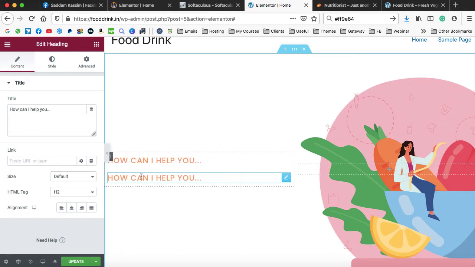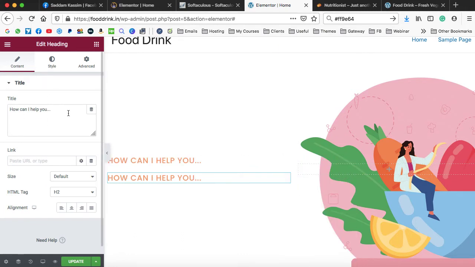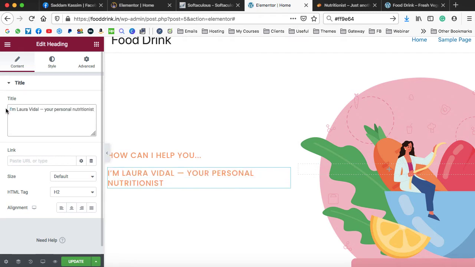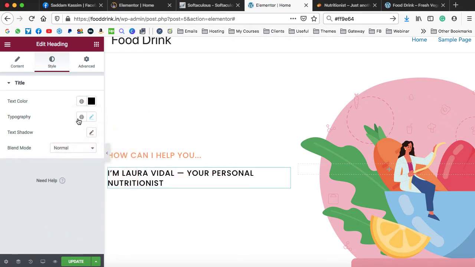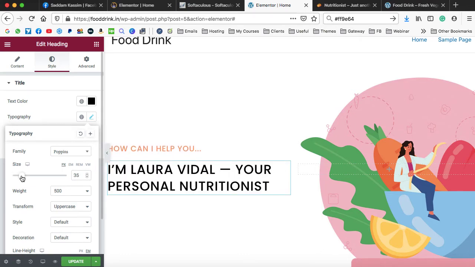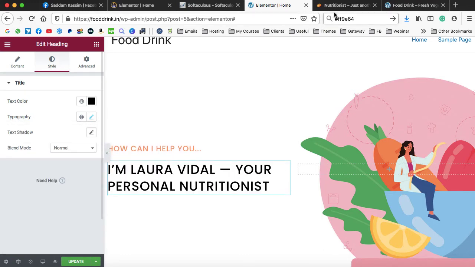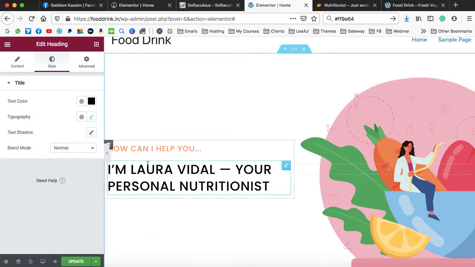Now it's time to edit this second heading. So again, right click, edit. On the left hand side, the settings will be opened. We can paste the Laura text over here. Now let's jump onto this style. We can change the font color to black and go into the typography and increase the font size from here like this. Okay, now as we can see over here, the alignment is center. This thing is center. This is also in center. So let's go back and we can align this heading to center.